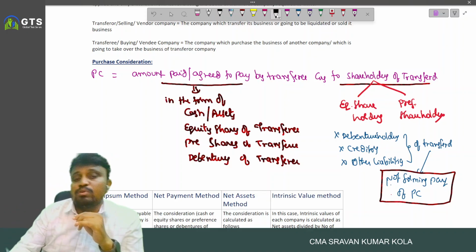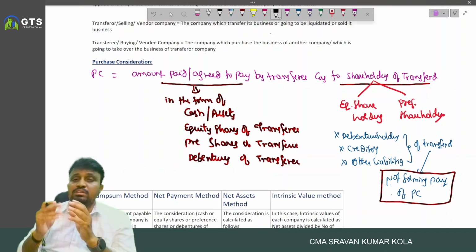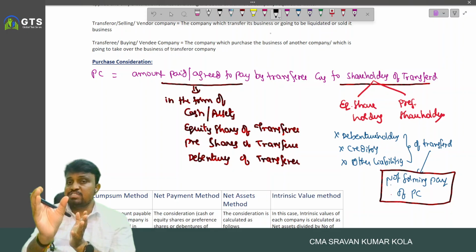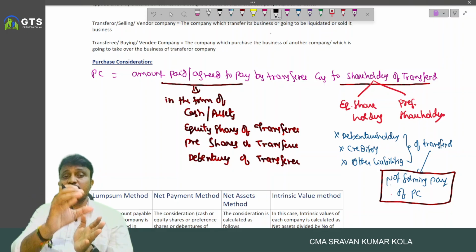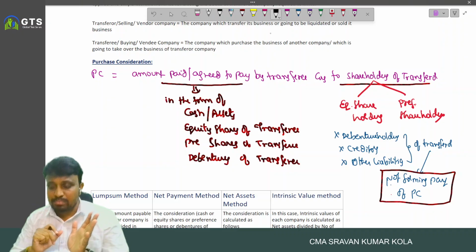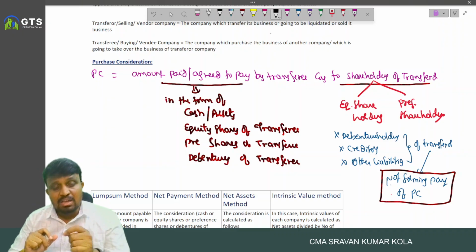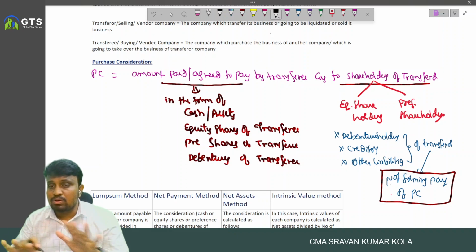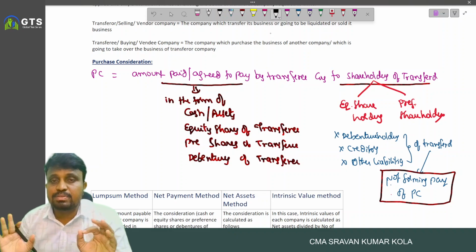Another important point: suppose the transferor company is going to be liquidated. If the transferee company pays the liquidation expenses of the transferor company, shall we consider it as forming part of PC? No, it is not treated as PC.